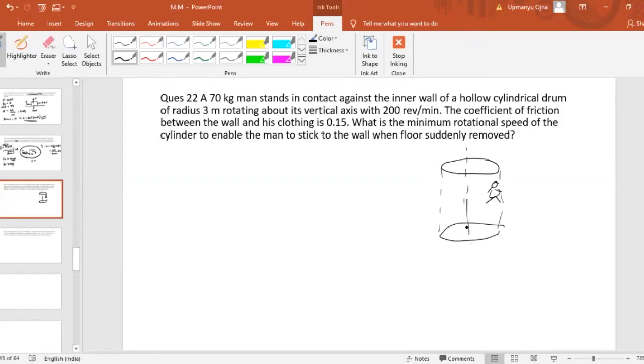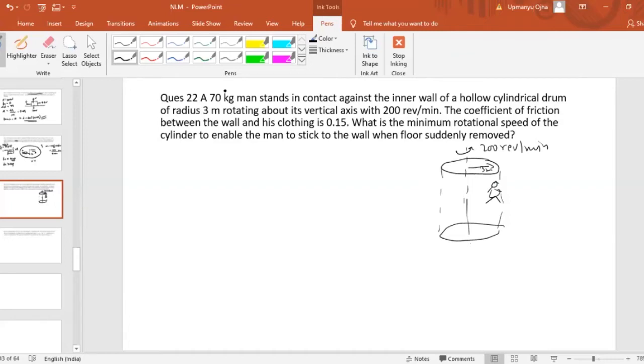revolving with an angular speed of how much? 200 revolutions per minute. Now the radius of this cylinder is how much? 3 meters. The coefficient of friction between the wall and the clothing is 0.15. What is the minimum rotational speed so that the man is sticking to the wall?